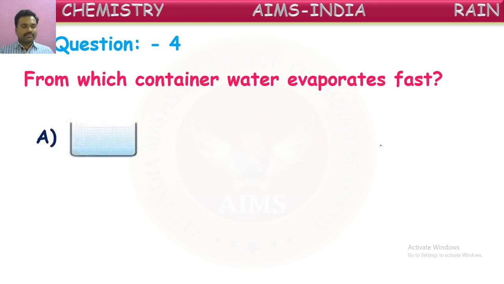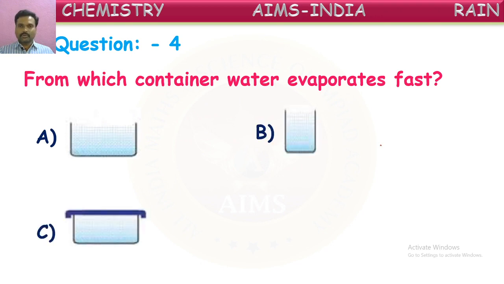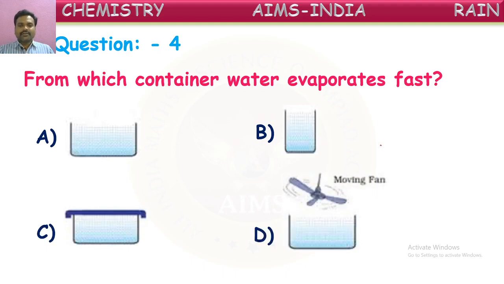So it is a bowl with water. It is also a bowl with water. Here it is a bowl with a closed container, and it is a bowl of water which is having a fan on it. So now we have to understand from where water evaporates faster. In all, an equal quantity of water only is taken. See the conditions in each and every case separately, so that we can understand from where it evaporates quickly and faster. Hey children, already some of you have given, I think, the right answer. Very good. Now let us see one by one.